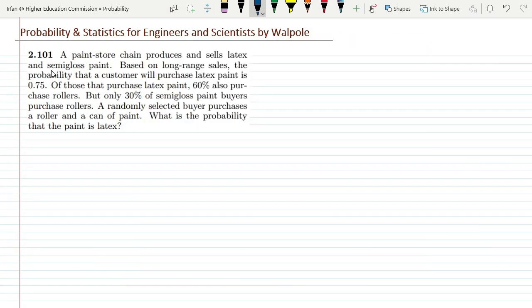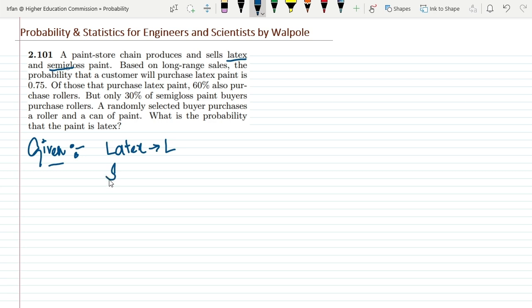So this is question 2.101, and the statement it has is: a paint store chain produces and sells latex and semi-gloss paint. Okay, so there are basically two categories of paint it stores. So let me write them here as well. So this is given data.